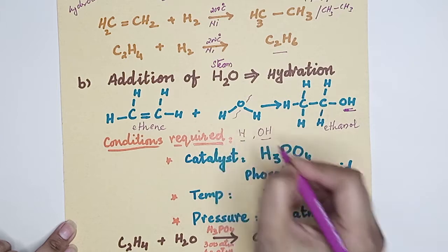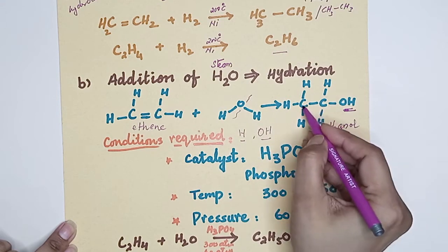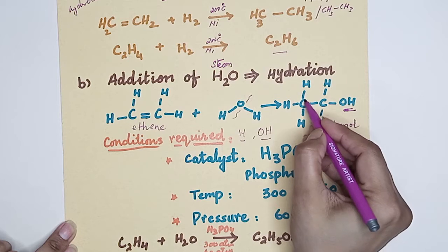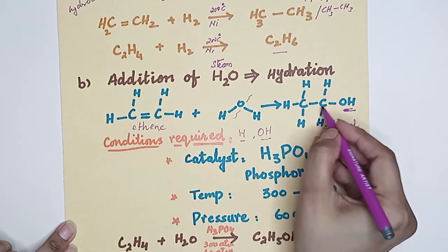So these two substances will attach to the 2 adjacent carbon atoms where the double bond is broken.